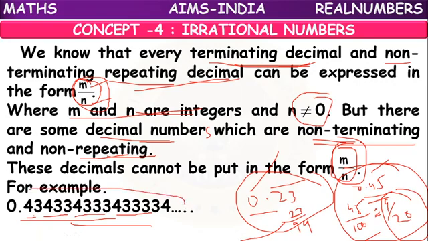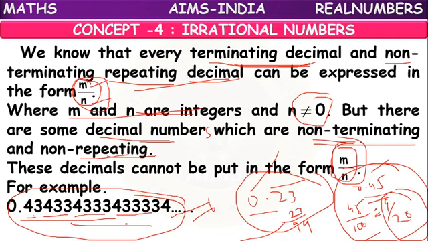So this kind of repetition we should not consider. It is an example of a neither terminating nor repeating decimal. Though it is repeating, it is not following any particular pattern. So we have to consider it as a non-terminating, non-repeating decimal.